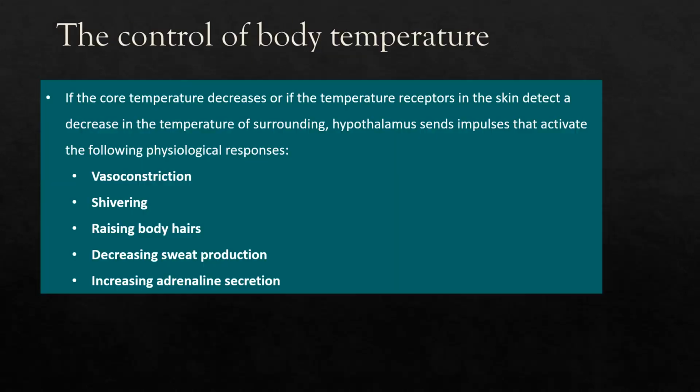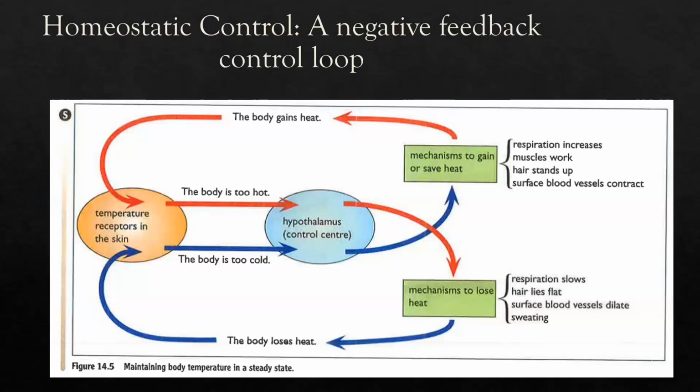Okay, before I go one by one, I would like to explain how the hypothalamus does negative feedback. For example, if the body is too hot, the receptor in the skin senses that the body temperature has increased. The blood going to the hypothalamus also senses it, and the hypothalamus gives an impulse to the related organs to start mechanisms to lose heat. So the body loses heat, and then the body becomes cold.